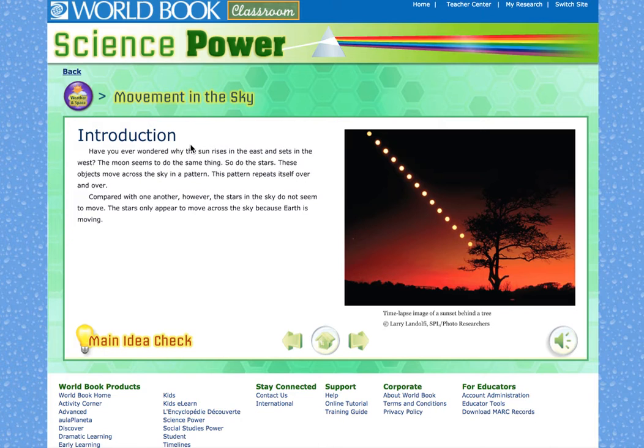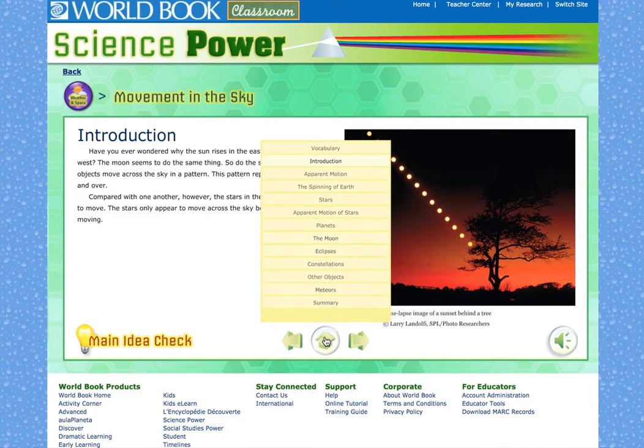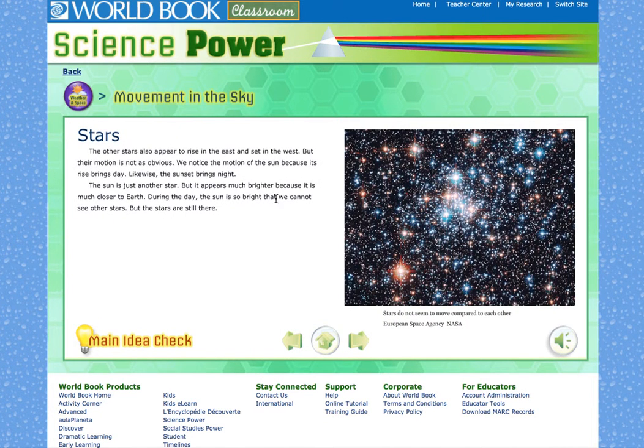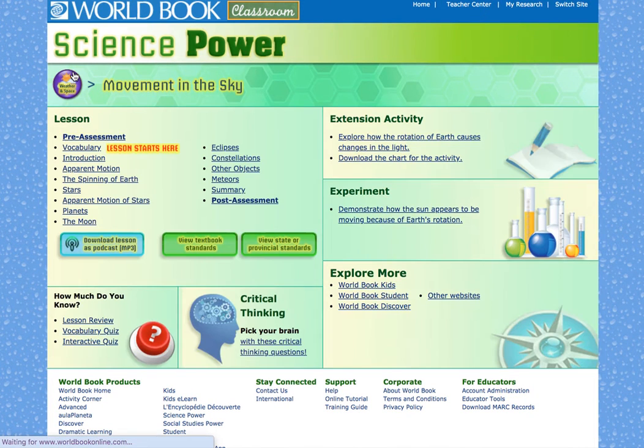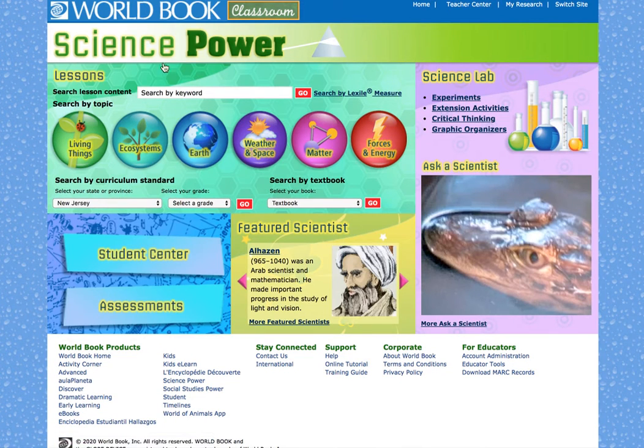And if you can hear it, it's reading and telling me what I need. And here's my main idea check. This tells you what your main idea is. Most students are learning about what a main idea is. And if you click on the home button, it shows you all of the topics in this particular section, so you can jump ahead if you want to. I want to learn about stars, I'm going to jump ahead to that one. Or you can go back and bring yourself back to the main page.